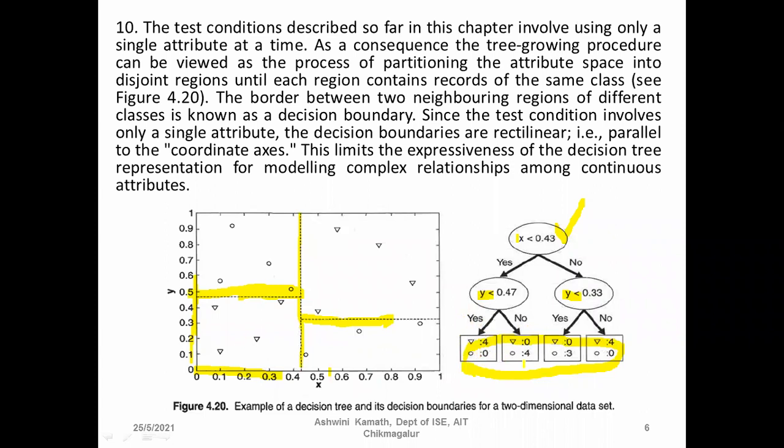So it is expressive because we have fewer attributes and fewer examples here. But when we have continuous attributes, as you can see in Figure 4.21, this is an example of a data set that cannot be partitioned optimally using a test condition involving a single attribute. It is very difficult. Here we have plus classifications on the lower diagonal and dots on the upper diagonal. You can see that we have continuous values. It is difficult to interpret with single attribute test conditions.